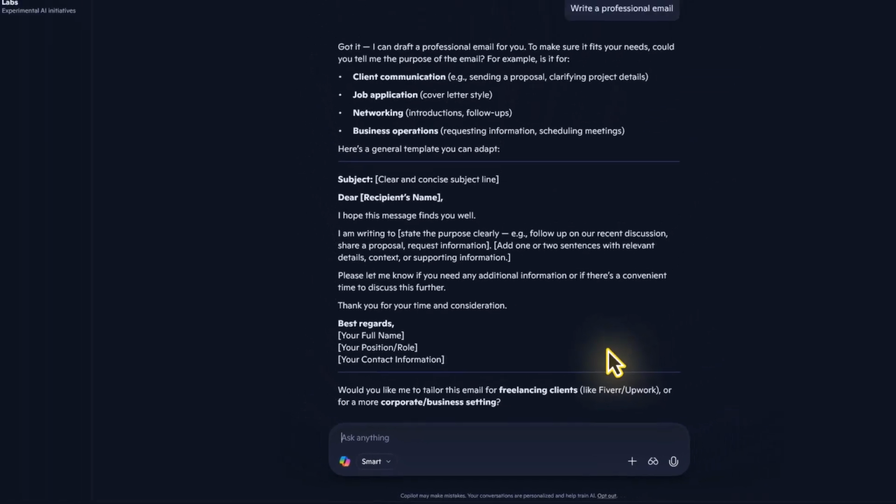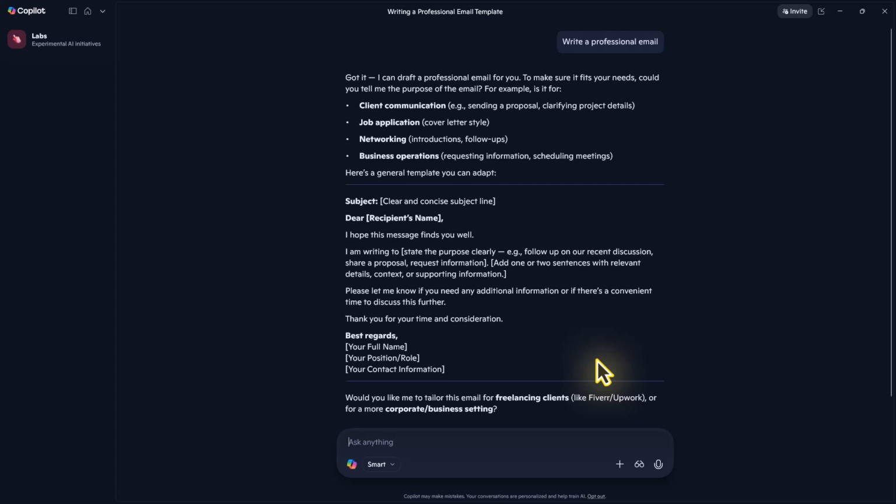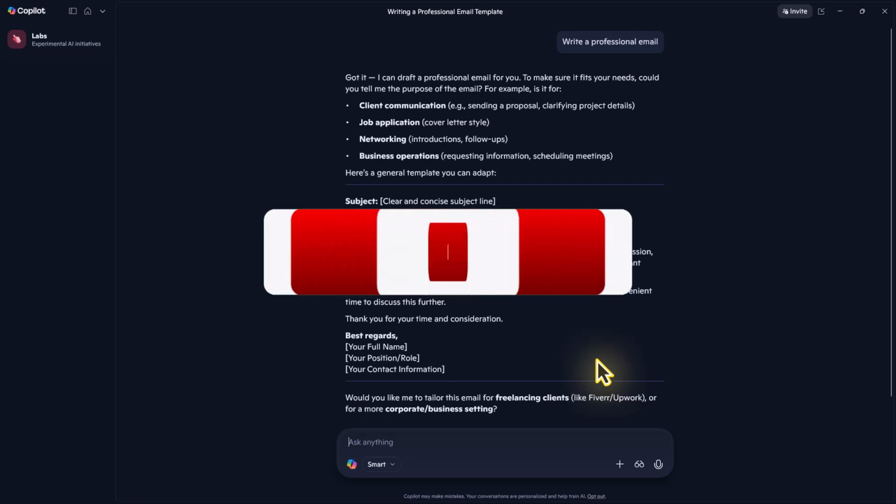Overall, Windows Copilot works like a smart assistant built into your PC, helping you finish tasks faster and stay focused. And that's it. That's how you can use Windows Copilot AI for better productivity.